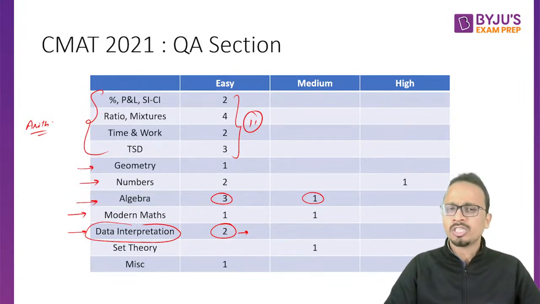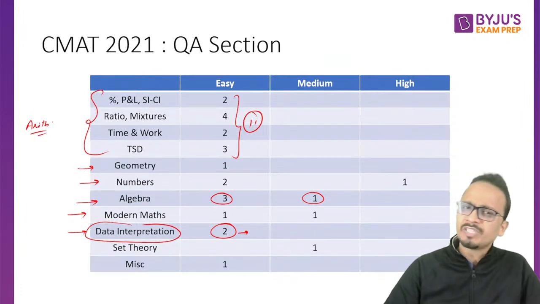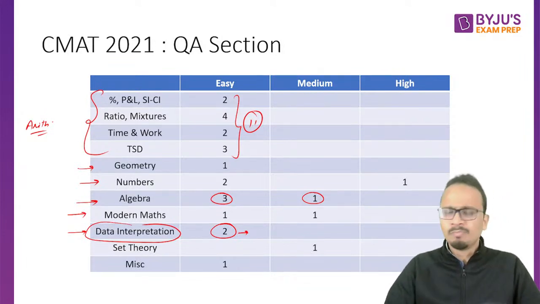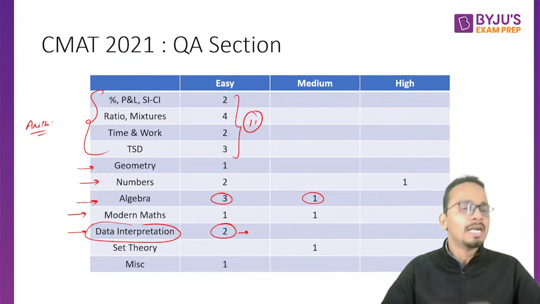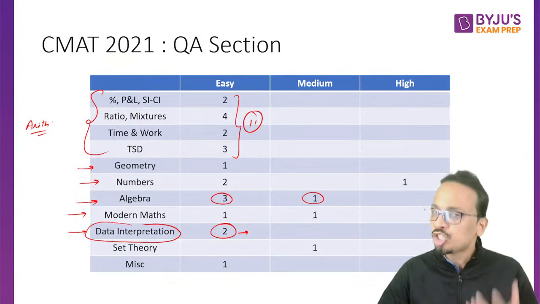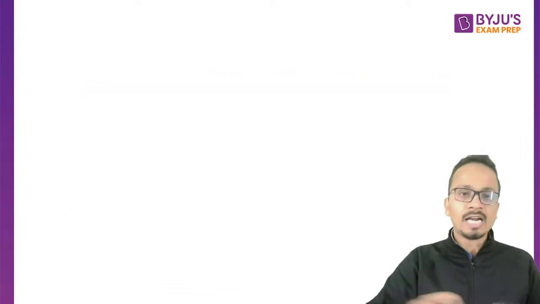In tomorrow's session, I'll come in front of you with some very important questions from previous year question papers of CMAT. But in today's session, let's focus on understanding some of the basics of percentages and some of the shortcuts in case of percentages. All right, so let's start with this.